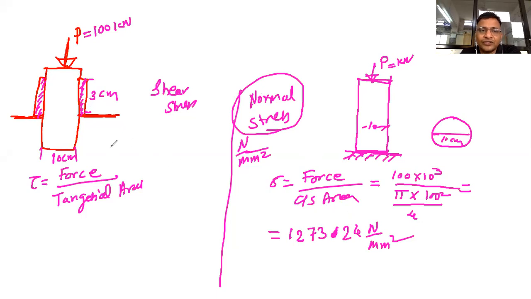What is shear area? So if you see this part, I will use some other color, then you will understand. I will use yellow color. Here this is a skin friction. Which part is coming under contact? This part. If you imagine this is the screw, what you call bolt, this is the bolt, something like this. This is the top view, and if I draw it in 3D, it will look like this. Now if I cut this, what will happen? It will look like a rectangle.